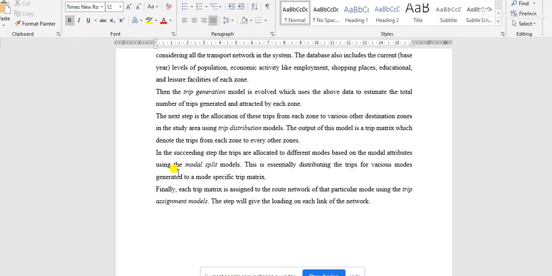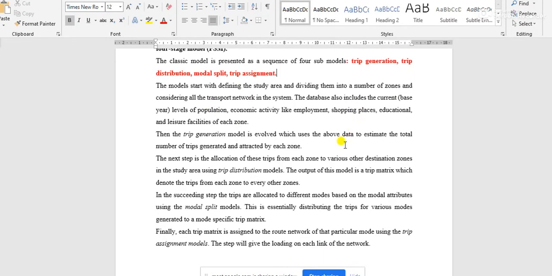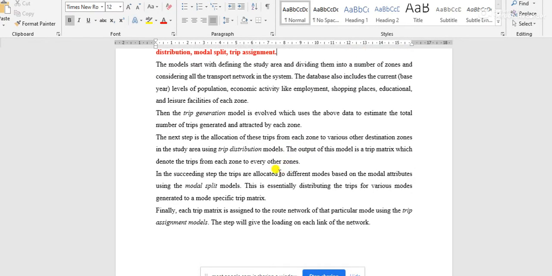And now, after zoning and after surveying and collecting data, we have to go for these four-stage modeling. In the first stage of modeling, that is trip generation, the initial points or starting points of trips are found out, or we have to mark the starting points.